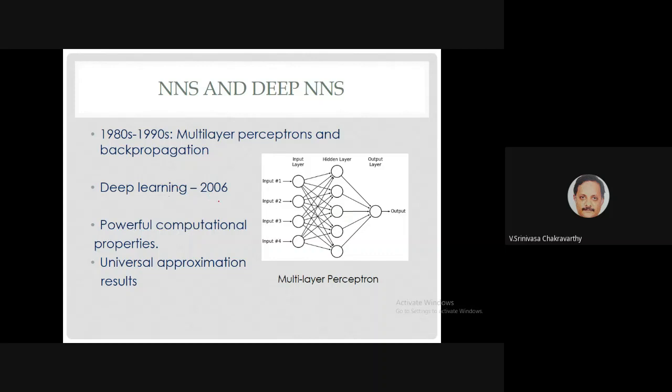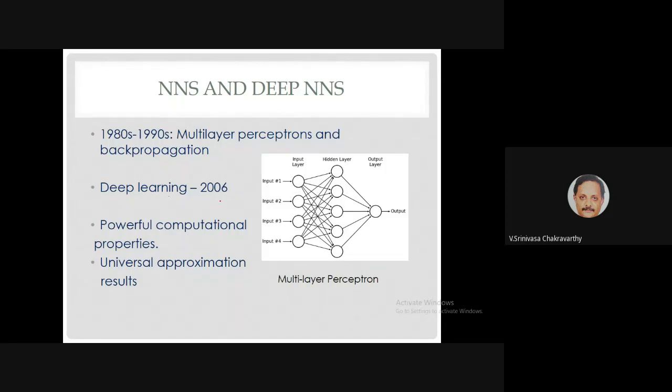But in 2006, Hinton and others presented results saying that networks with many hidden layers are very powerful and can do a lot of things. Even such networks existed before, around 1988. LeCun and others proposed a large network with many hidden layers, the convolutional neural network, but they didn't call it a deep network.